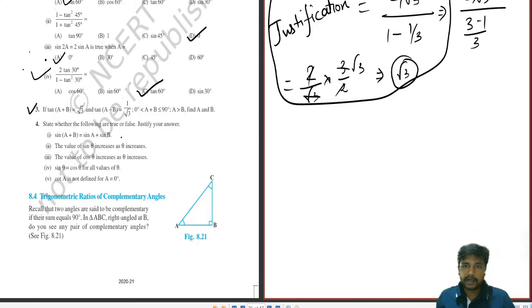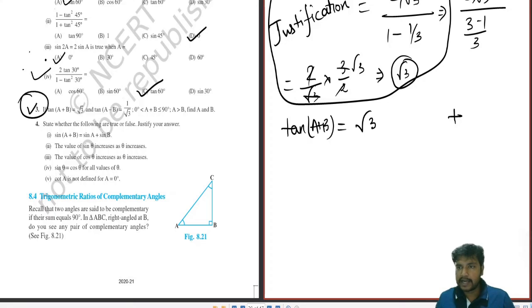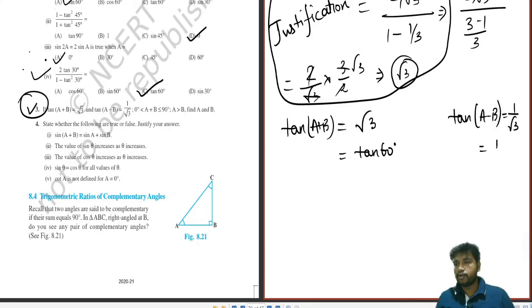What is the third part? If tan A plus B, we are solving this one. Tan A plus B equals root 3 and tan A minus B equals 1 by root 3. So what do you think root 3 is? Tan 60. Now, there comes a new part which I have to teach. What is the new part? Listen. Obviously, this is tan A plus B and this is tan 60.